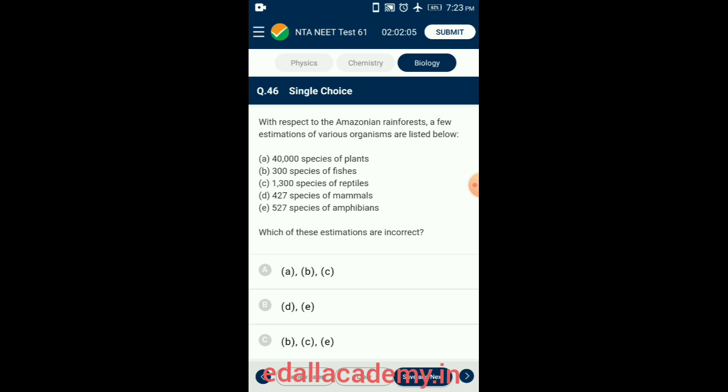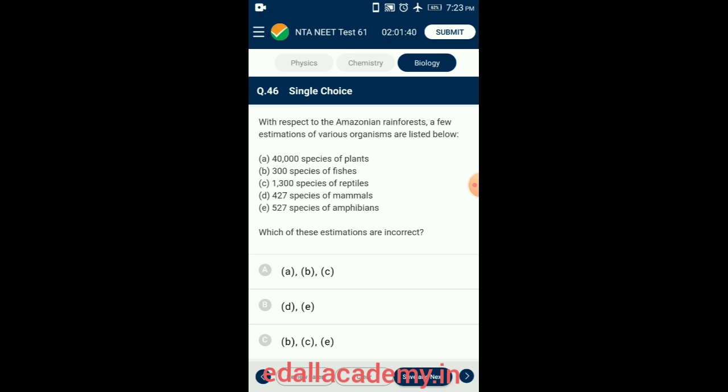It is home to more than 40,000 species of plants, 3,000 species of fishes, 1,300 of birds, 427 of mammals, 427 of amphibians, 378 reptiles, and more than 1,25,000 invertebrates.